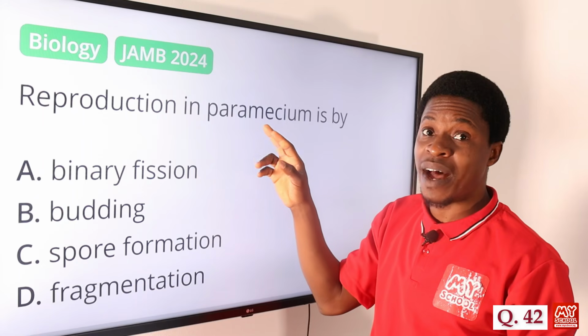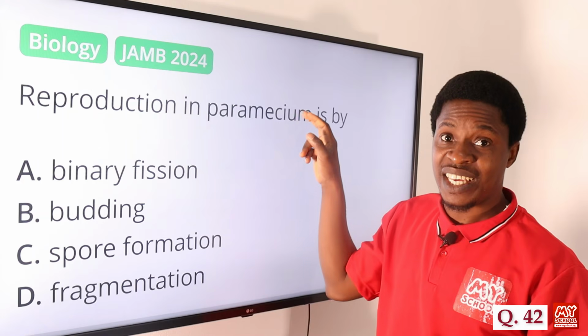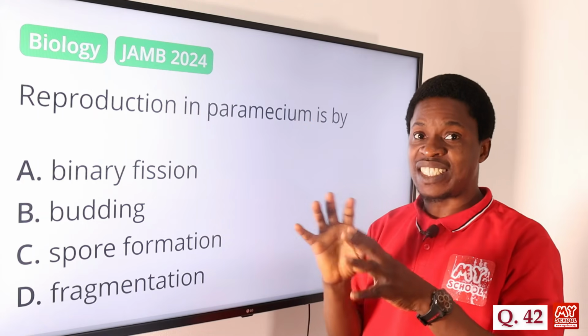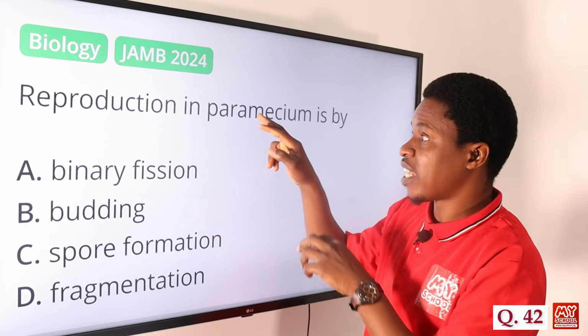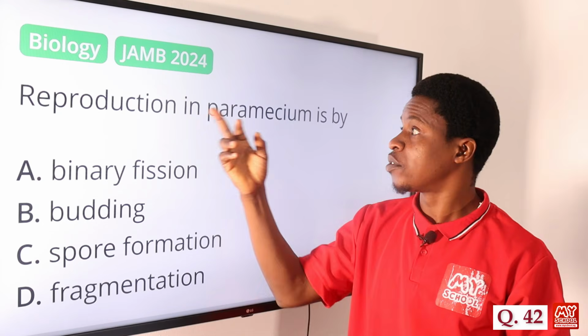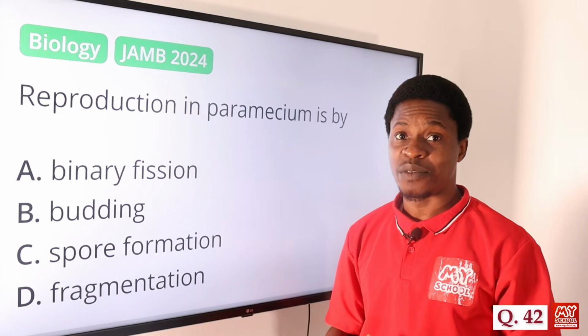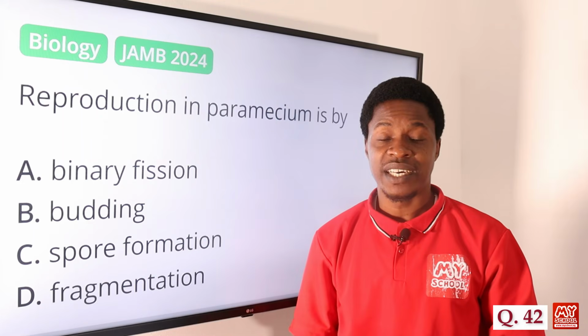Don't forget, the Paramecium has a shape like the foot of a human leg, or like a slipper. That's the shape of the Paramecium. It doesn't form spores, so it cannot reproduce by spore, nor by fragmentation, but by binary fission. So the correct answer is option A, binary fission.